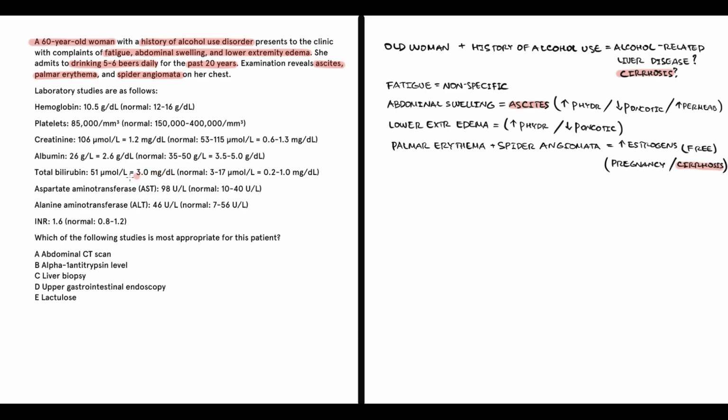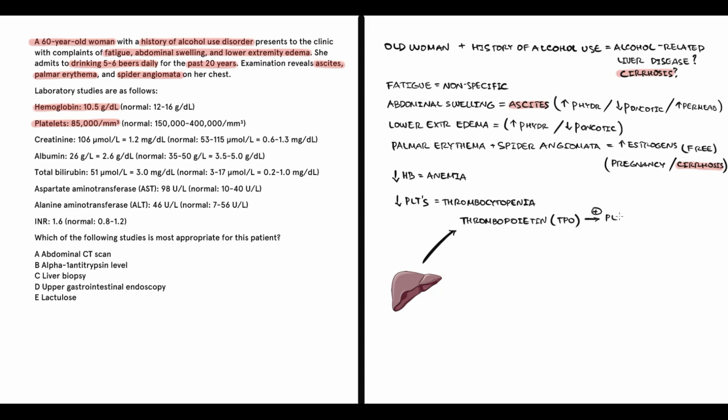After this, we look at blood analysis. Her hemoglobin is 105, which is low. A decrease in hemoglobin we call anemia. Also, she has a decrease in platelet count, so she also has thrombocytopenia, which is also a sign of liver injury. The reason is that the liver is a major source of thrombopoietin, which is a cytokine that stimulates production of platelets. With liver injury, thrombopoietin production decreases, which results in decreased platelet production with development of thrombocytopenia.